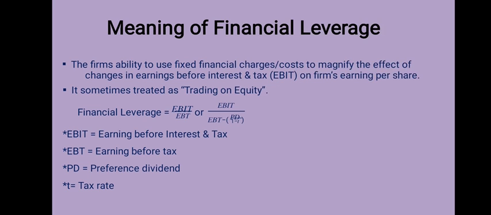Financial leverage equals EBIT upon EBT, or EBIT upon EBIT minus interest minus PD divided by 1 minus T. What is EBIT? As we know, EBIT is earning before interest and tax. EBT is earning before tax. It means if we deduct interest from EBIT, then we get EBT. PD equals preference share dividend, and T is the tax rate.